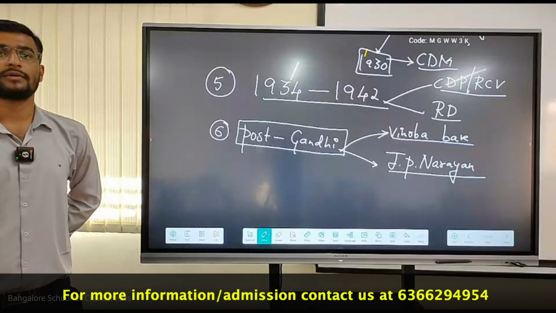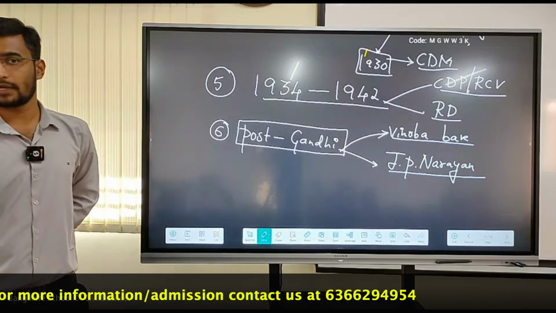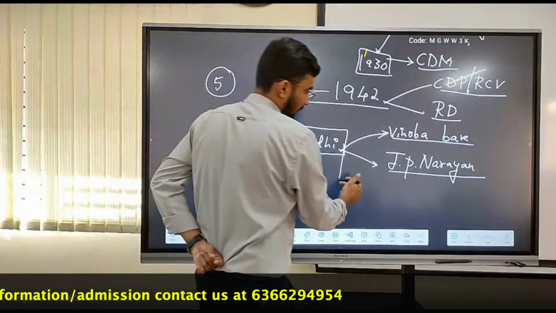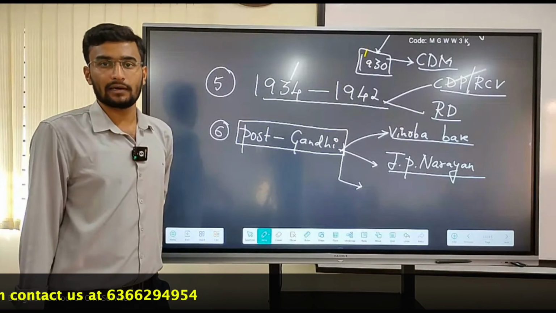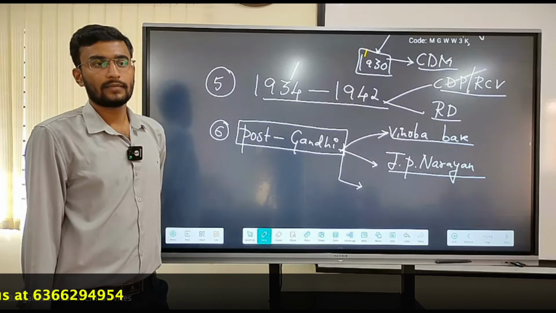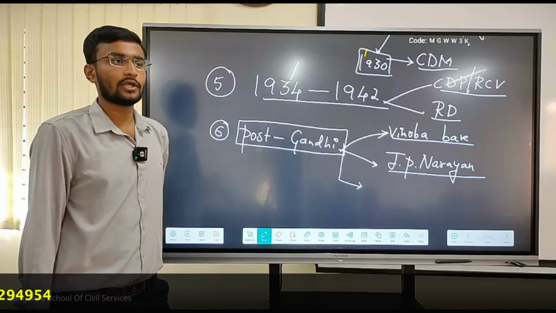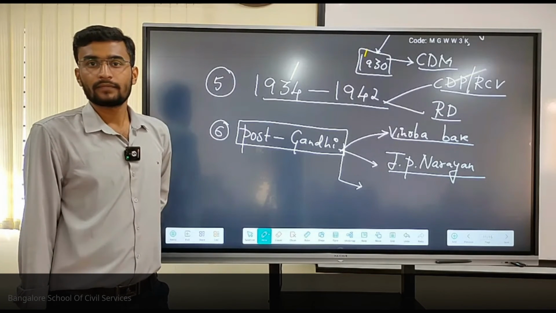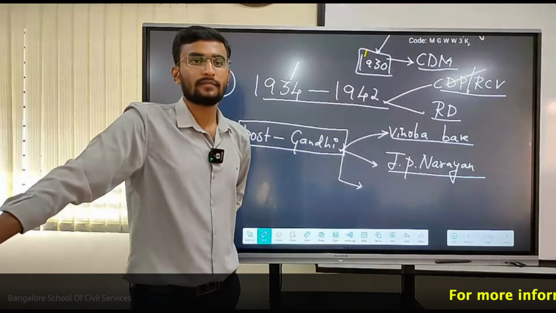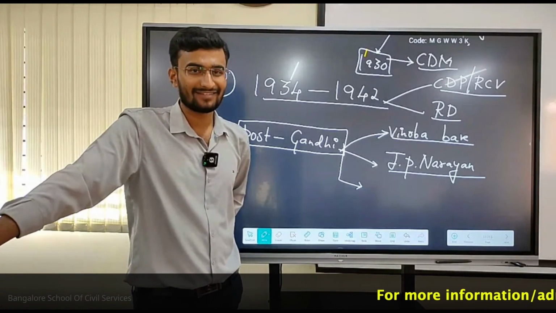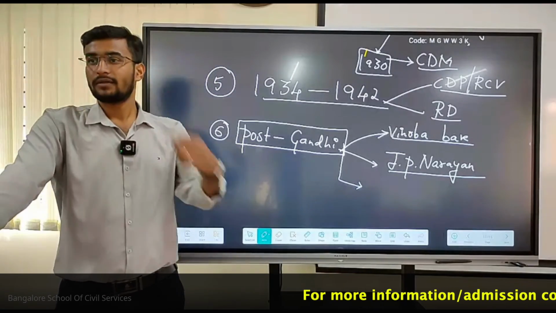JP Narayan. Not only influence from India, even from the world also. In the form of Nelson Mandela. USA in the. Who is the person who fought against the blacks? First ಹೇಳಬೇಕು.